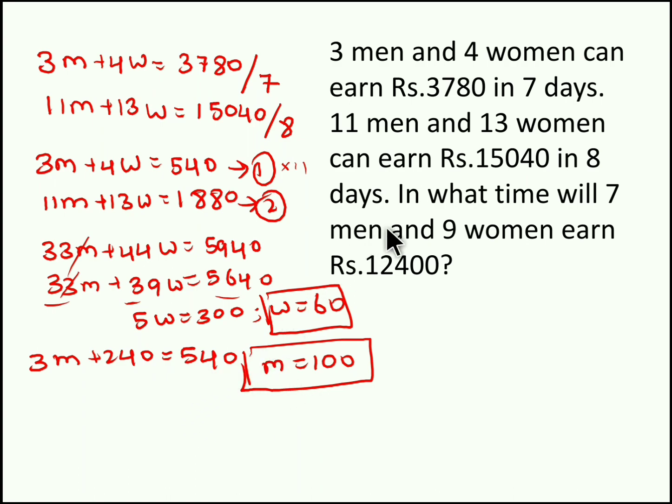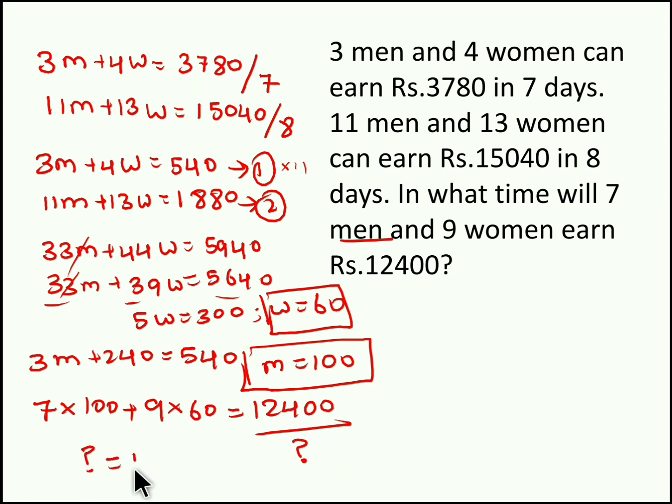Now you have to find in what time will 7 men and 9 women earn 12,400 rupees. So 7 men, instead of M we can substitute 100, and 9 women, instead of W we substitute 60 rupees. They have to earn 12,400. So this 12,400 rupees in how many days? Question mark. When you solve it, you will get the question mark value. 700 plus 540 by 12,400 by question mark. You get the question mark value to be 10 days.